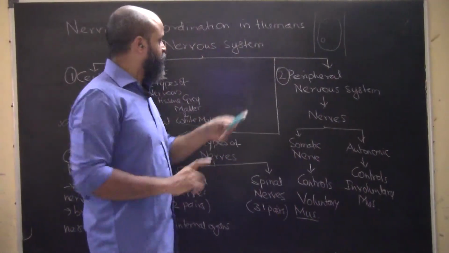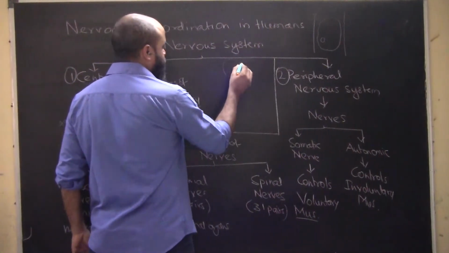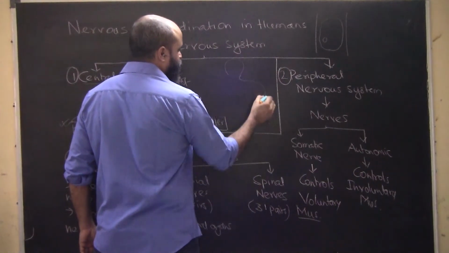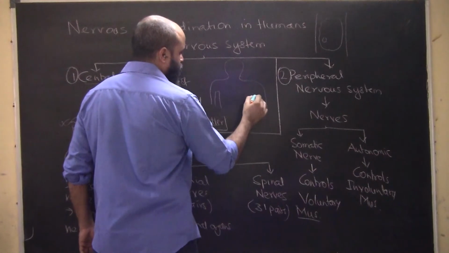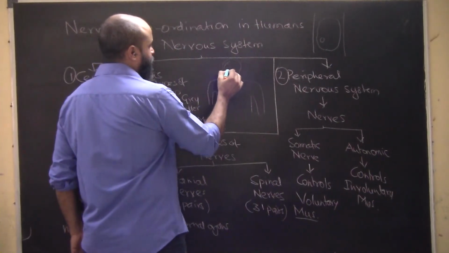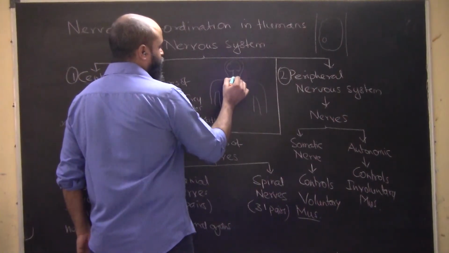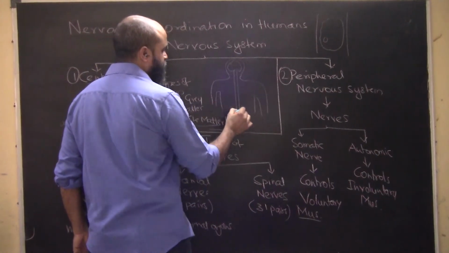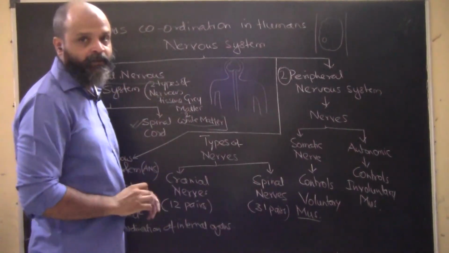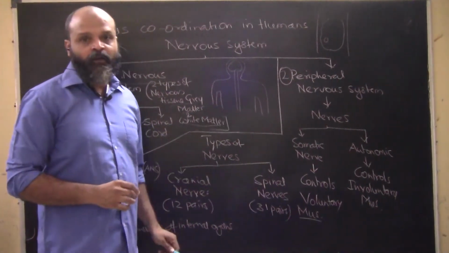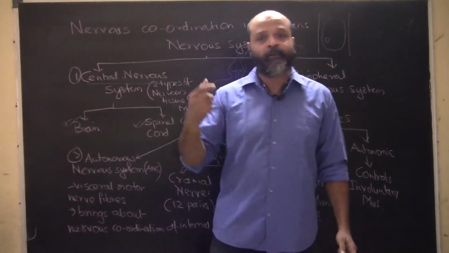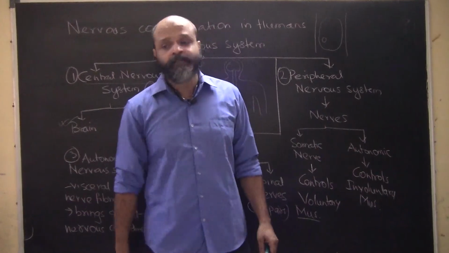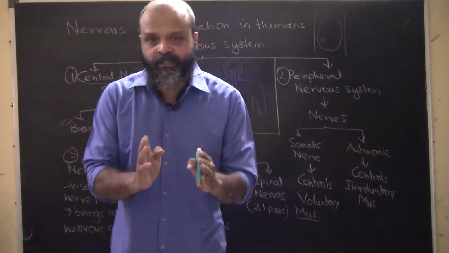Let's understand this. Let's say this is the human body. We have the brain here and the spinal cord. Always remember, the vertebral column is different from the spinal cord. The vertebral column is a structure of 33 bones which supports the spinal cord.